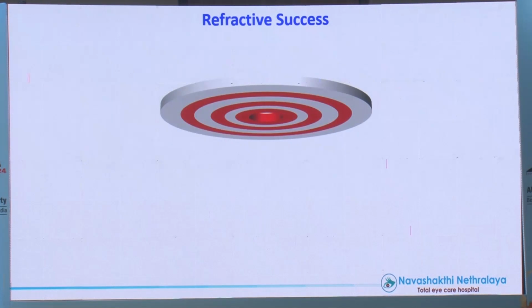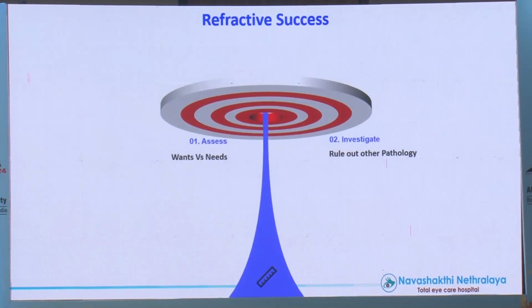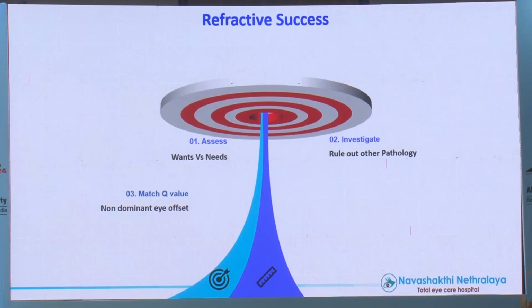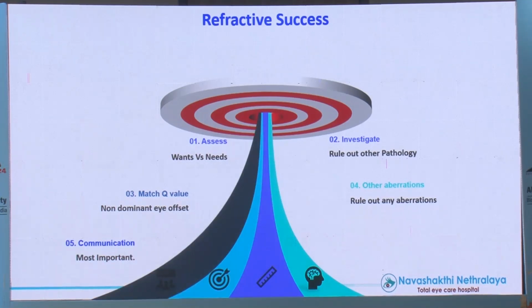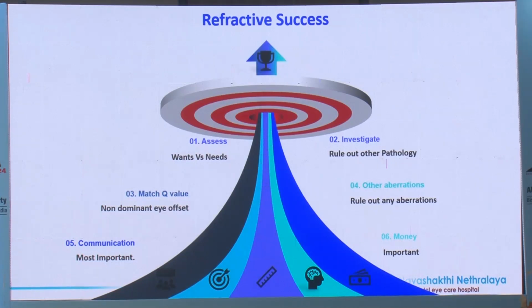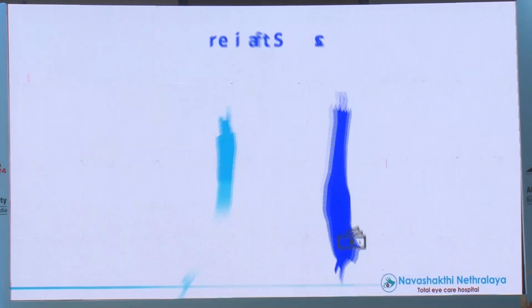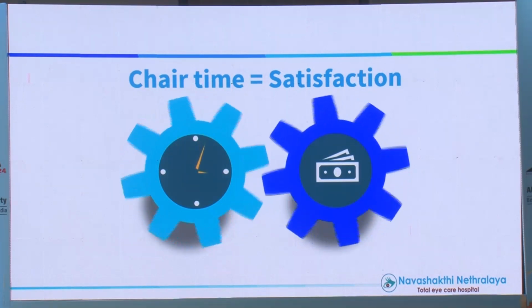Now, to get a refractive success, assess the wants and needs. A patient may have 1,000 wants, see what he needs. Rule out all pathologies in the eye. Look out for the dominant eye. This is something which I forgot to tell. I think all of us know how to look out for a dominant eye. Simple test, you can just do this and ask him which eye he is focusing. Usually that is the dominant eye. Match the Q value, rule out the aberrations, communicate, document that communication, and then go ahead. Money is very important, but that's probably the last one to consider. Also, spend a lot of chair time with this patient.